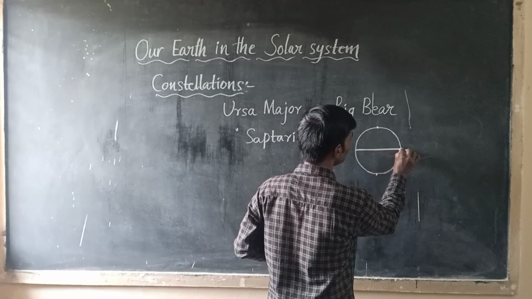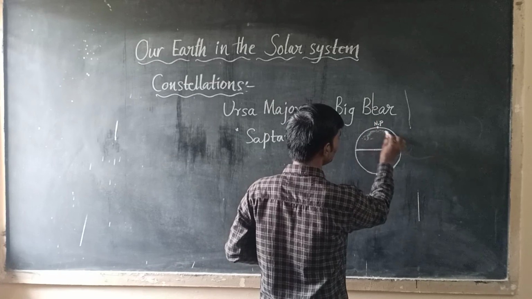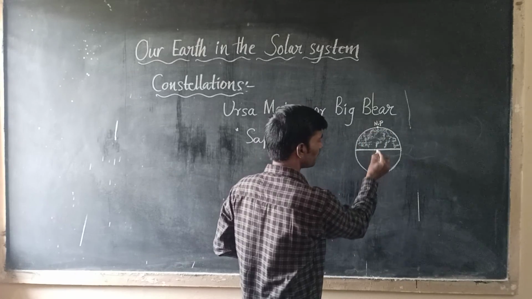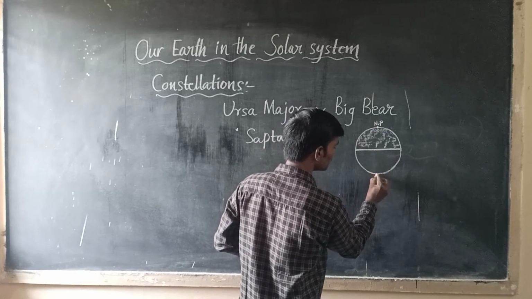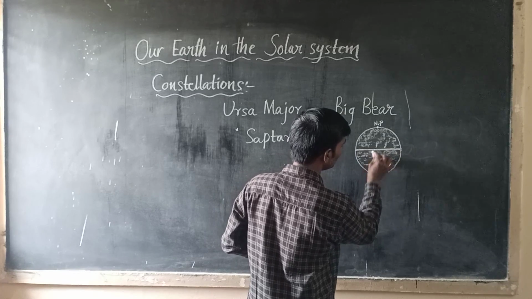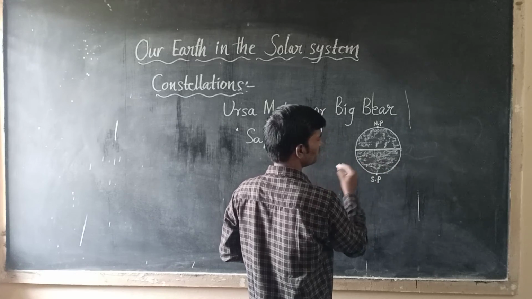From the equator to the north pole, this is the northern hemisphere. From the equator to the south pole, this half is called the southern hemisphere.